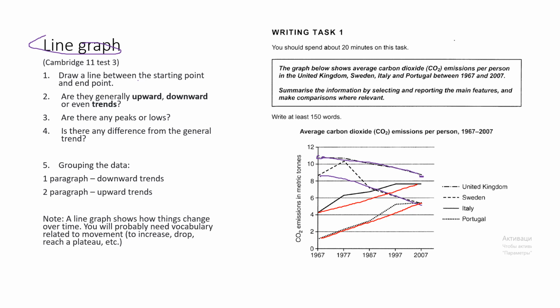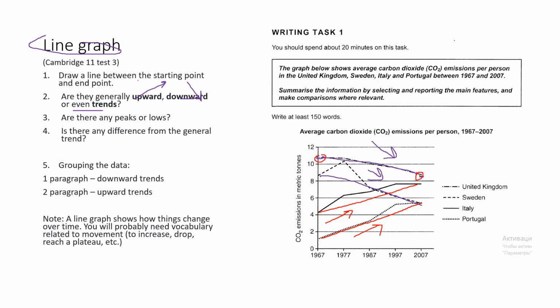Are they generally upward, downward, or even trends? CO2 emissions went down in the UK and in Sweden, whereas they went up in Italy and in Portugal. Average emissions in the UK were the highest in the given period.